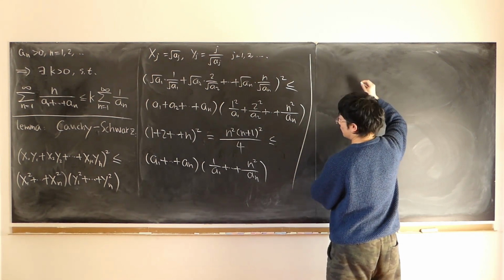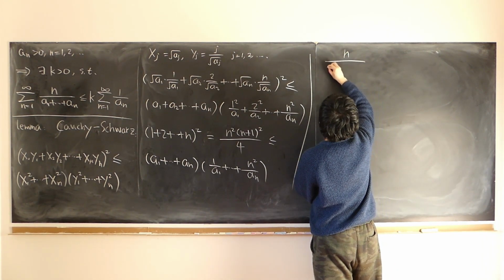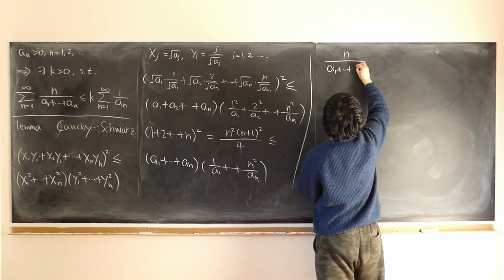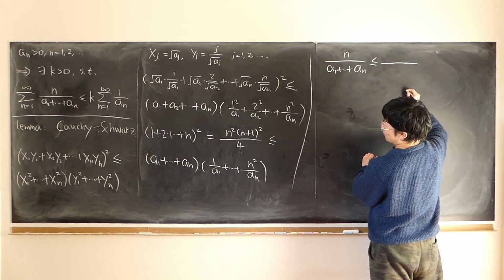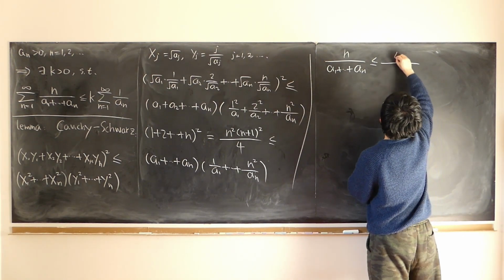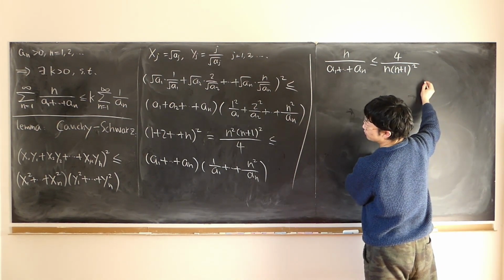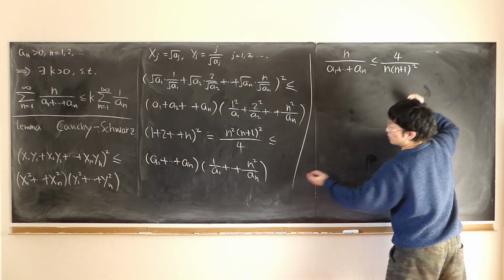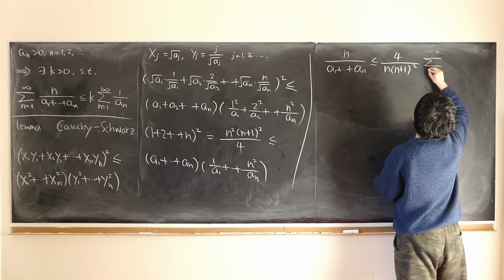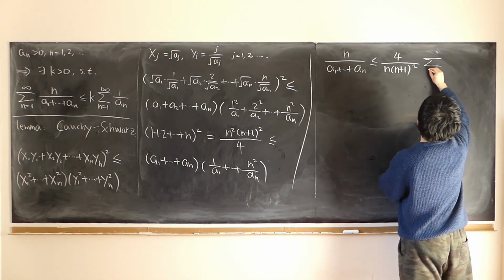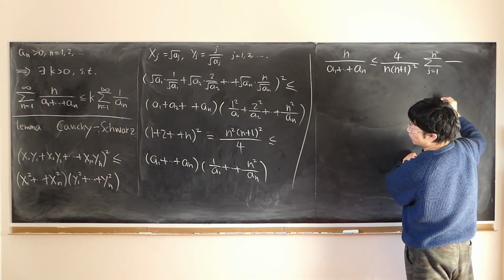So in the end, on the left, we have n over a1 plus all the way up to an, less than or equal to 4 on the top, and n times n plus 1 squared on the bottom, times this part, the sum over j from 1 to n of j squared over aj.